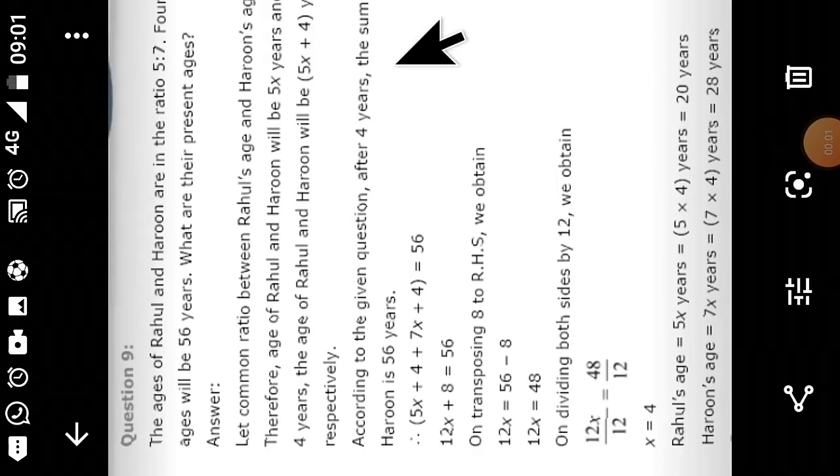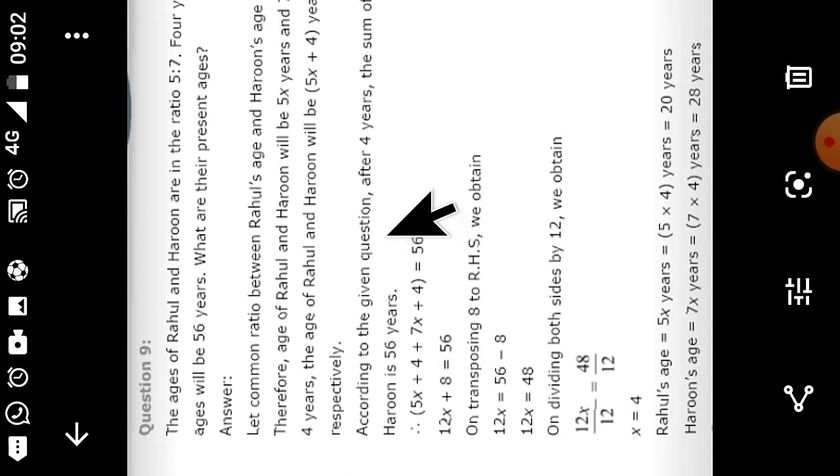Today we will continue with question number 9, exercise 2.2. The ages of Rahul and Haron are in the ratio 5:7. 4 years later, the sum of their ages will be 56 years. What are their present ages? Now the ratio is given 5:7 and it is given 4 years later, the sum of their ages is 56 years. Now let us see the answer.